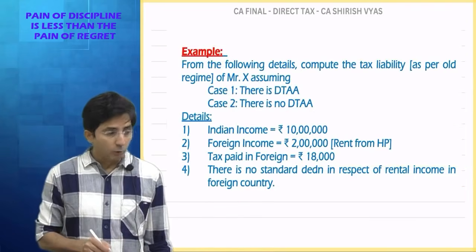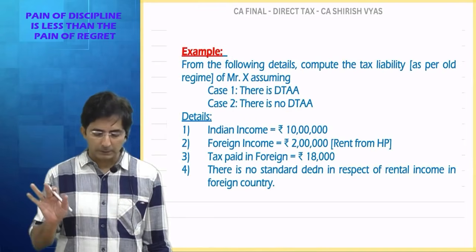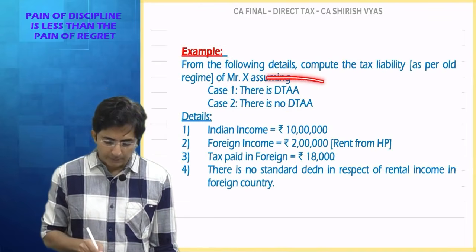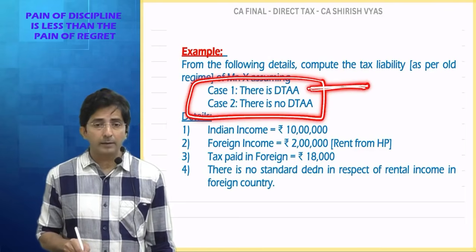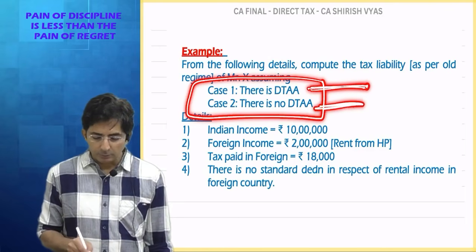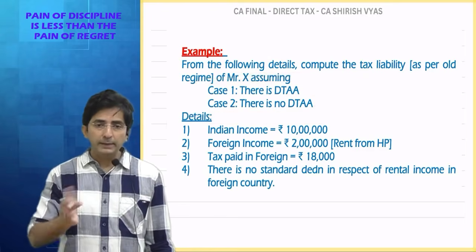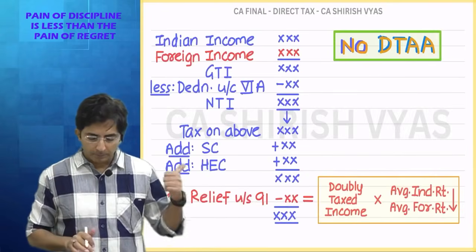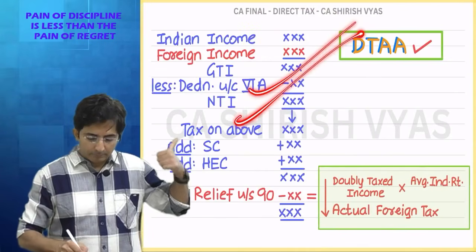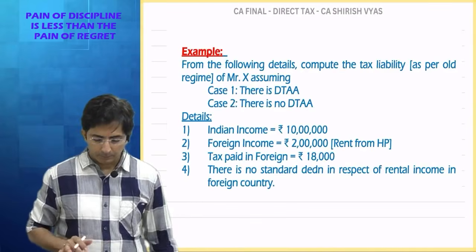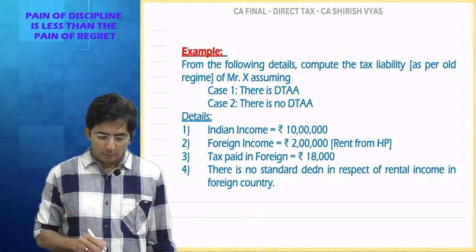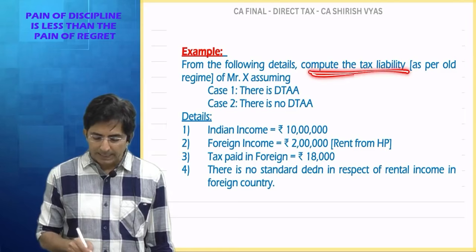See, this is one small question. Here I will cover all possibilities. I have given two cases in the question. Under one assumption, you assume there is data. Second assumption, assume there is no data. So I will solve the sum both ways, so that both will be covered in one question, okay? Now read the details of the sum. From the following details, compute the tax liability.